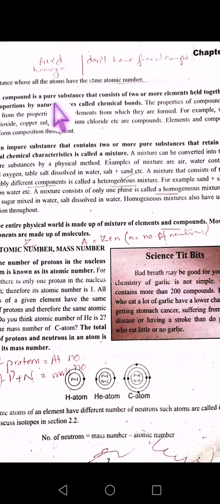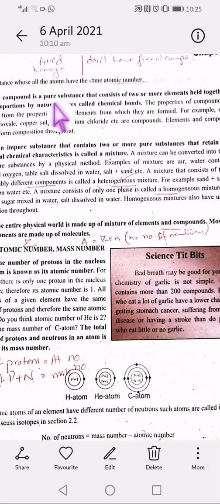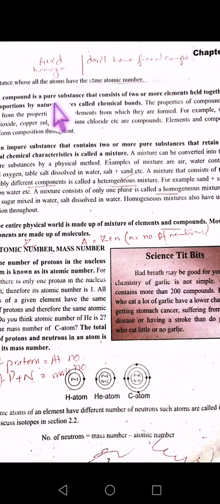For example, water. Water is always made up of two hydrogen atoms and one oxygen atom. If we write H2O2, no, H2O2 stands for hydrogen peroxide. It means it has changed the compound. Now it is not called water, it is called hydrogen peroxide. It means we have changed the proportion. Whenever we have to make water, we always have to take two hydrogen atoms and one oxygen.